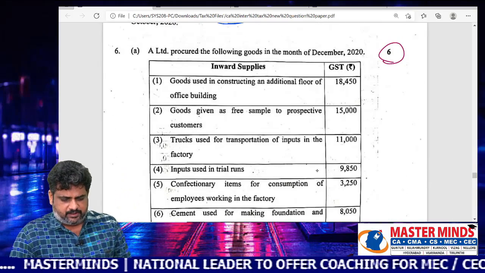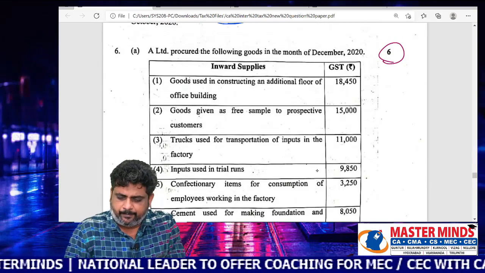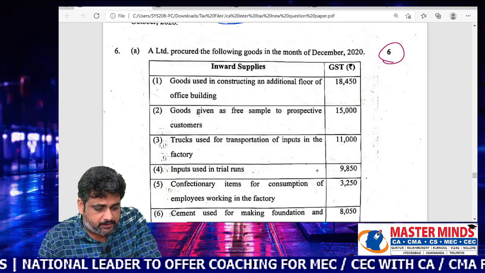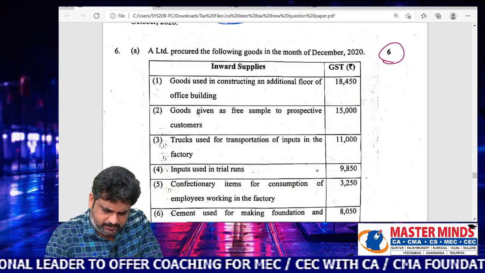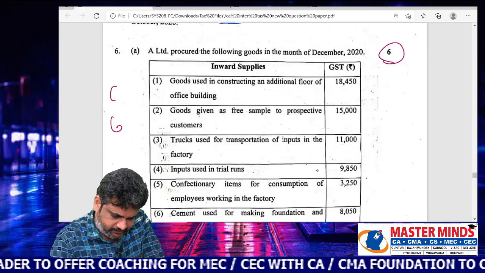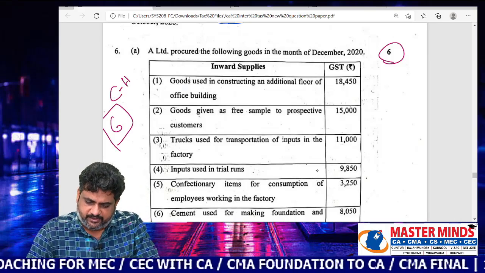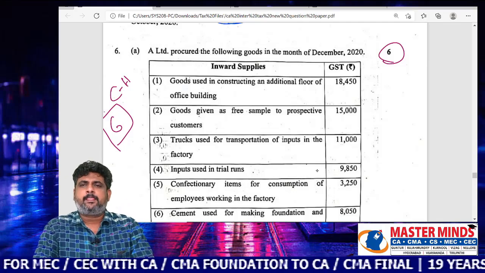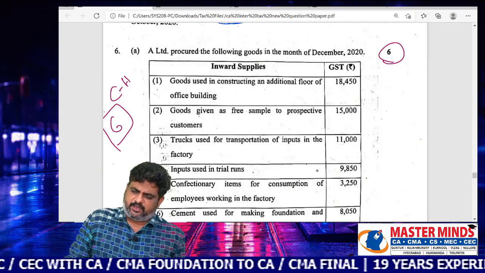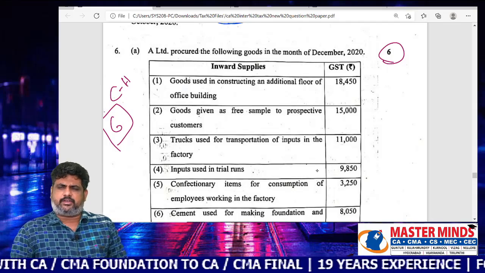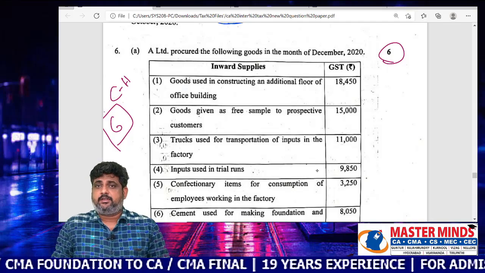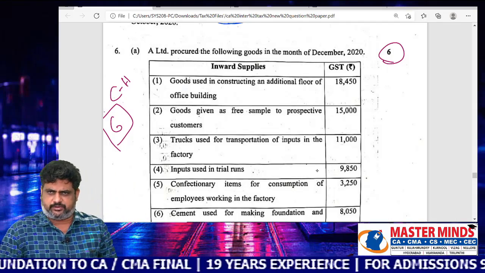Here this particular 6A, which is given in this exam, is of chapter number 6 in our material, the Masterminds material. Sir, if we are able to study the Masterminds material, can we answer this particular question?